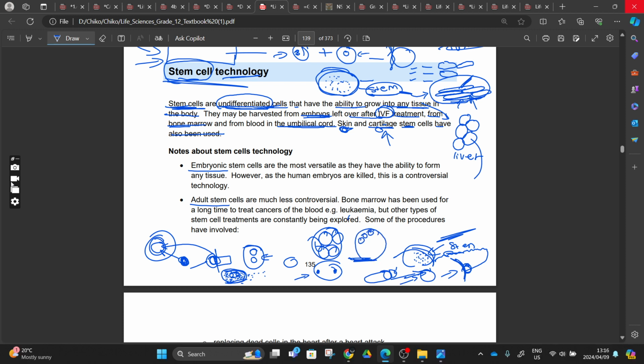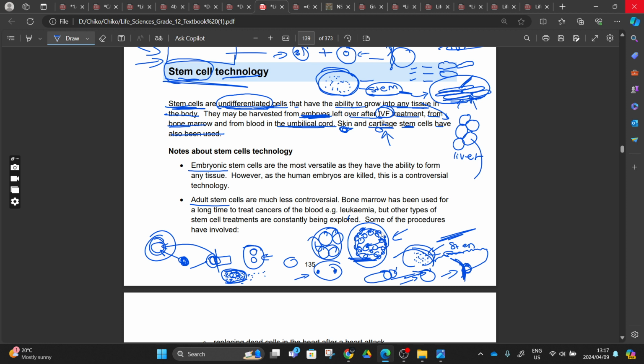As you can see, we have a layer that protects whatever we have here. We have the blastocyst. When these cells attach to the endometrium here, they now stage themselves and produce villi. So these blastocysts here are the embryos, and before the implantation, the cells are undifferentiated cells. We have the stem cell. Hence we have these types of stem cells. The embryonic stem cells work better because they can differentiate into different parts of the body.